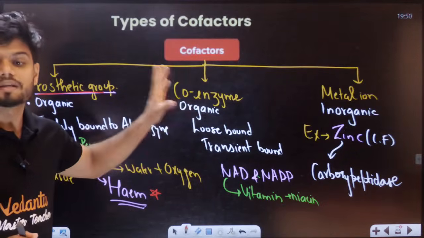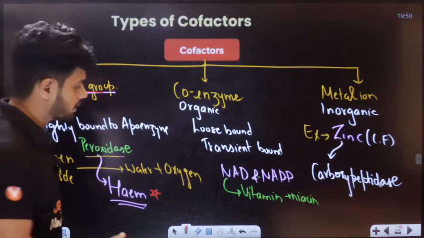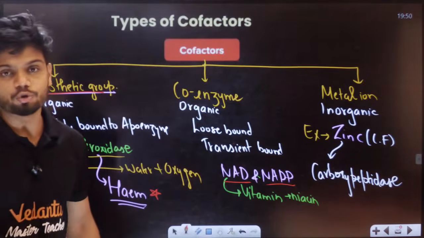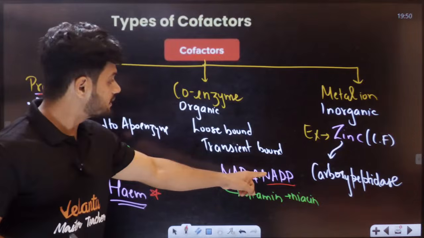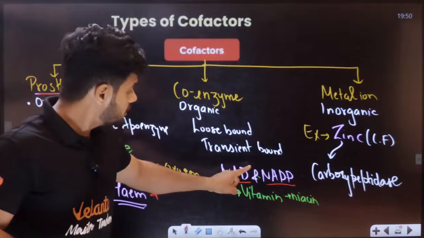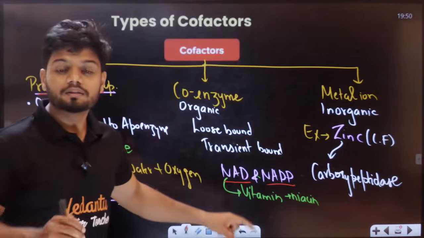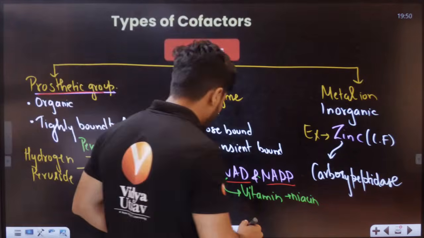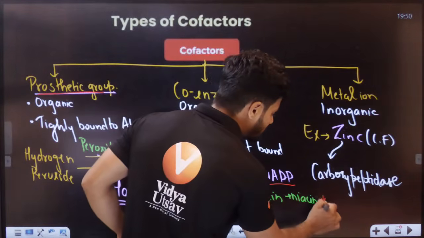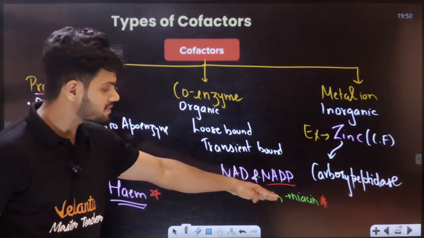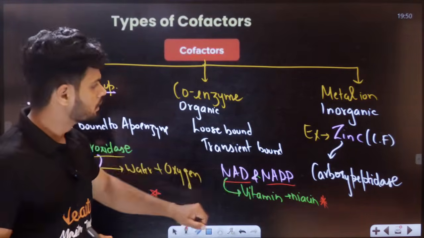Similarly, in the case of coenzyme, they've given you two examples: NADH and NADPH, nicotinamide adenine dinucleotide. Those are the two different types of coenzymes in a lot of reactions. And these two coenzymes are made up of vitamins. One example given is vitamin niacin. So NADH and NADPH have niacin in them. Now, metal ion, students.